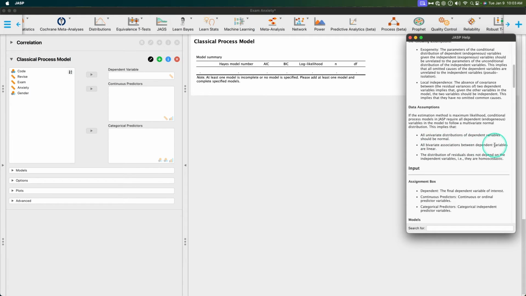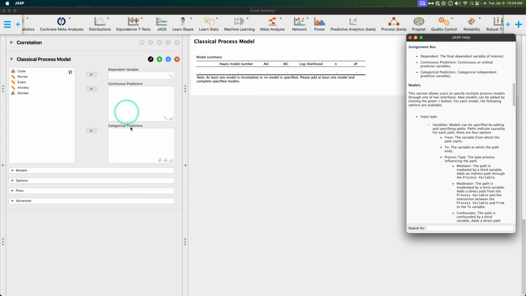All bivariate associations between dependent variables are linear, and the distribution of residuals does not depend on the independent variables. In other words, they are homoscedastic, with a C. So the residuals don't depend on the independent variables. We want the independent variables and residuals to be independent of each other. So then, of course, we go through and input stuff. So let's go ahead and do that. Sorry, this is going to be a bit of a long video, which is why we're not going through the whole thing. You can explore as much as you want on your own, and I'd be happy to answer any questions.